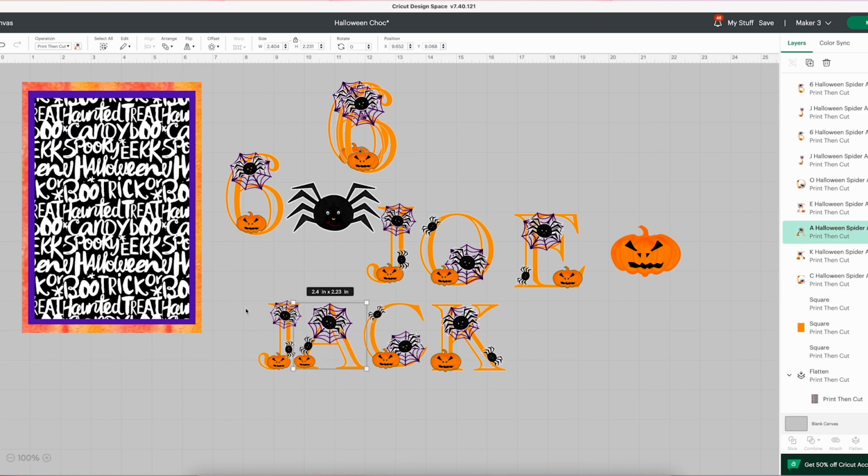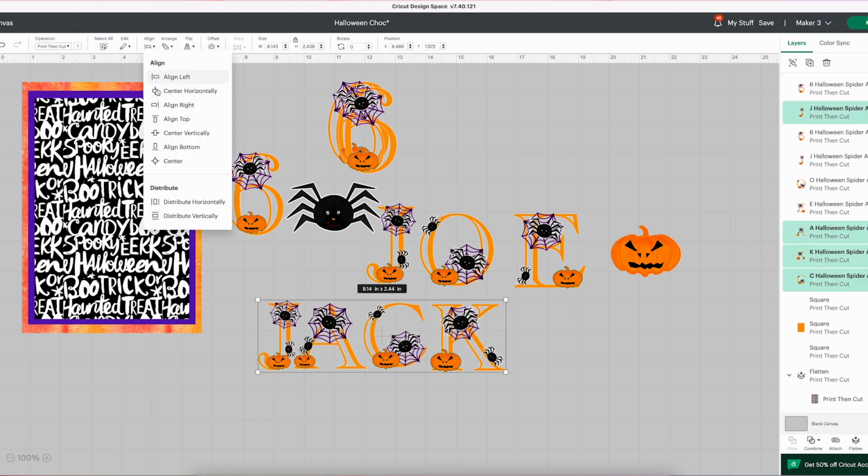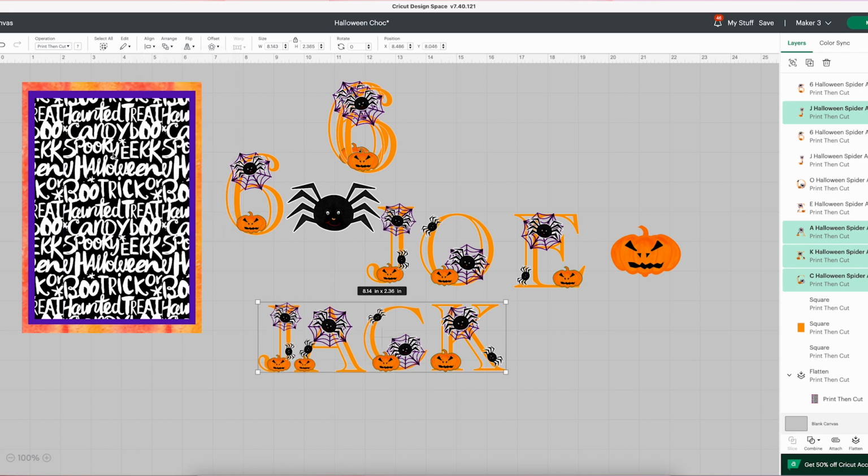So then I'll go to arrange. So select, right click, select all, and then go to arrange or align, and I'm going to align to the bottom. And they're all in a line on the bottom. So I can see that my A just needs moving slightly larger. And there you go. So now I'm going to select all again, and I'm going to create an offset.